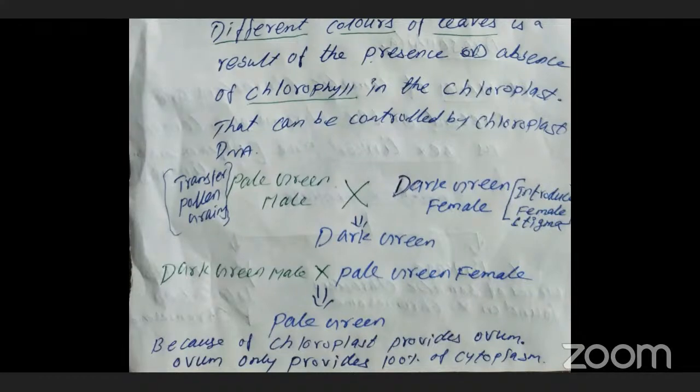Otherwise, they are introduced into the stigma of the flower of another plant. That's why I denoted it the female one. Clear? So the first one, the pollen grains, are transferred to the female stigma of another plant.